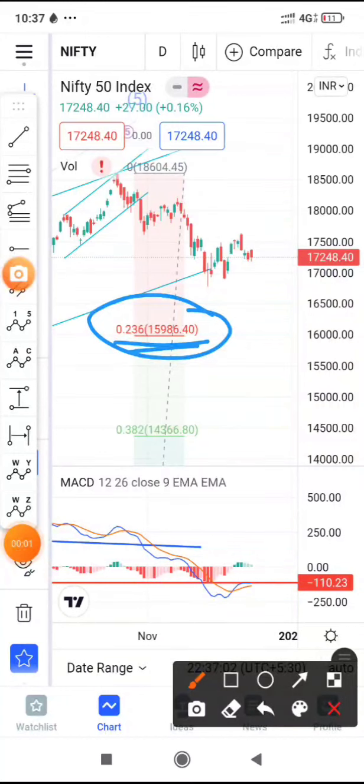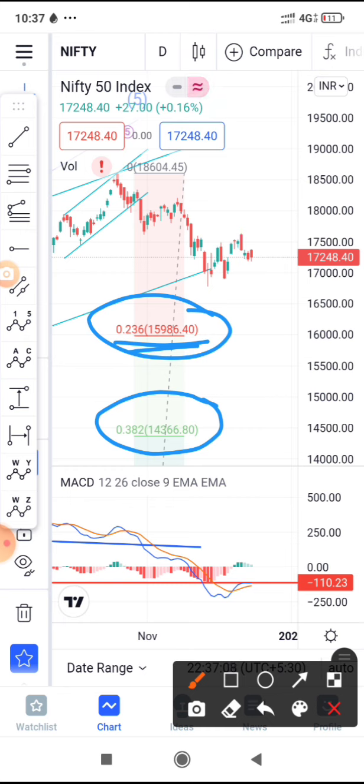The next Fibonacci level is 0.382, which is 14,370. But that's not what I'm expecting, because here I'm expecting a W, X, Y, XX and Z wave. This is also a 5-wave move down. The downside is represented by letters and the upside is represented by numbers. That's what you can remember.